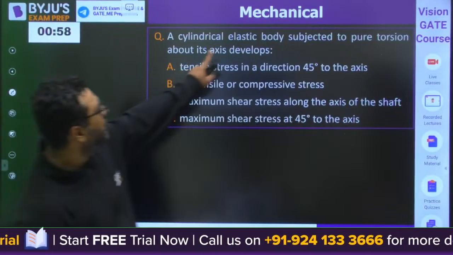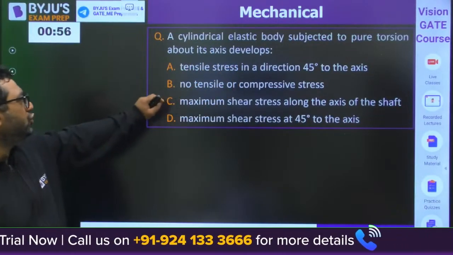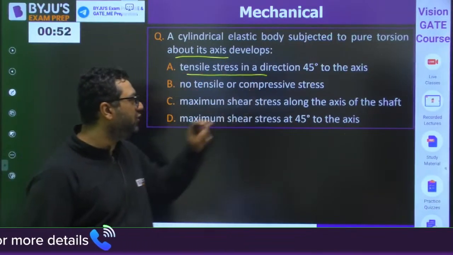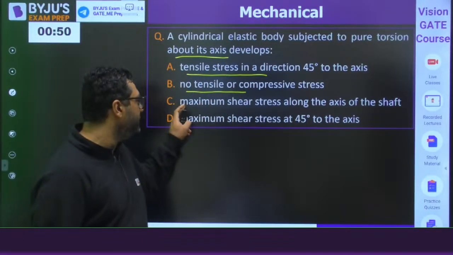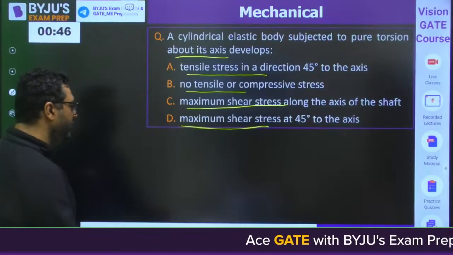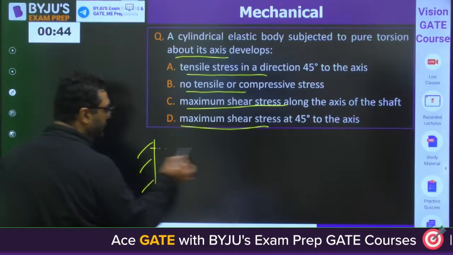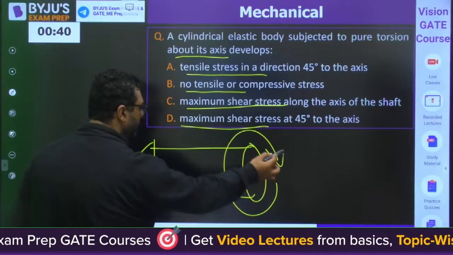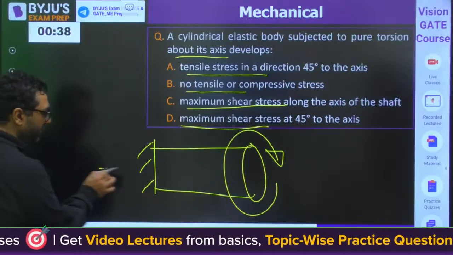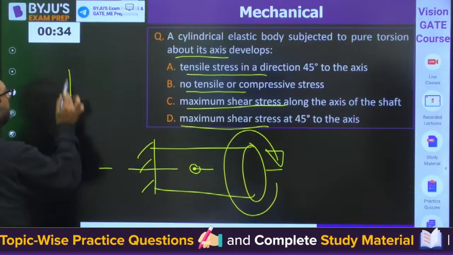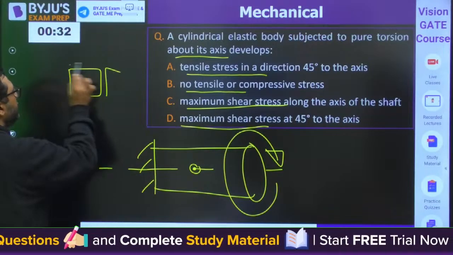A cylindrical elastic body subjected to pure torsion about its axis develops: tensile stress in a direction of 45 degree, no tensile compressive, maximum shear along the axis of shaft, or maximum shear at 45 degree. They are saying that pure torsion is the state of stress. About the axis, if you take a point, this will be the state of stress.